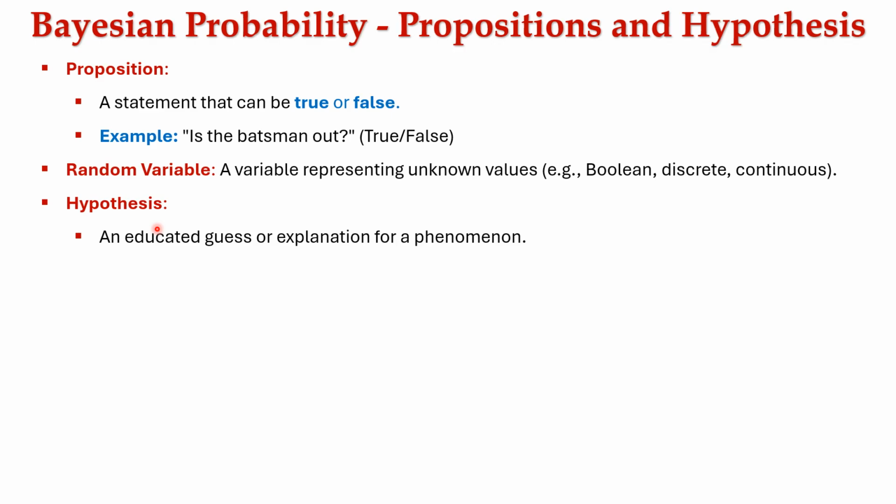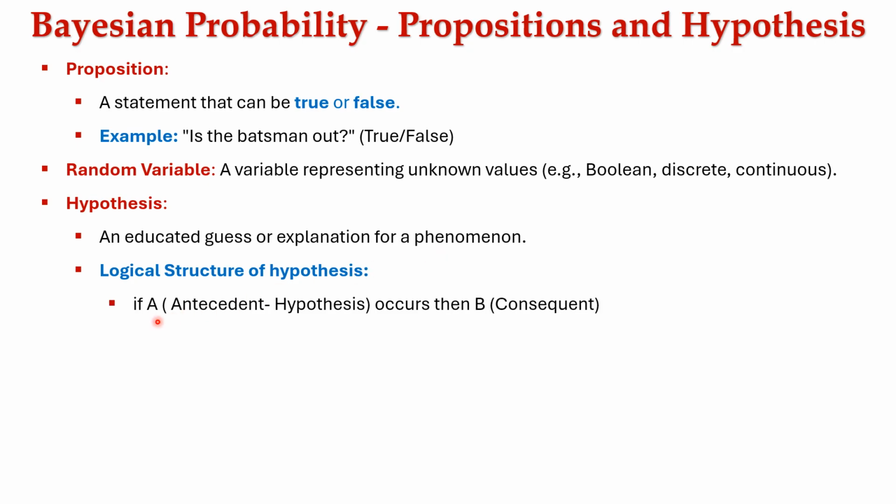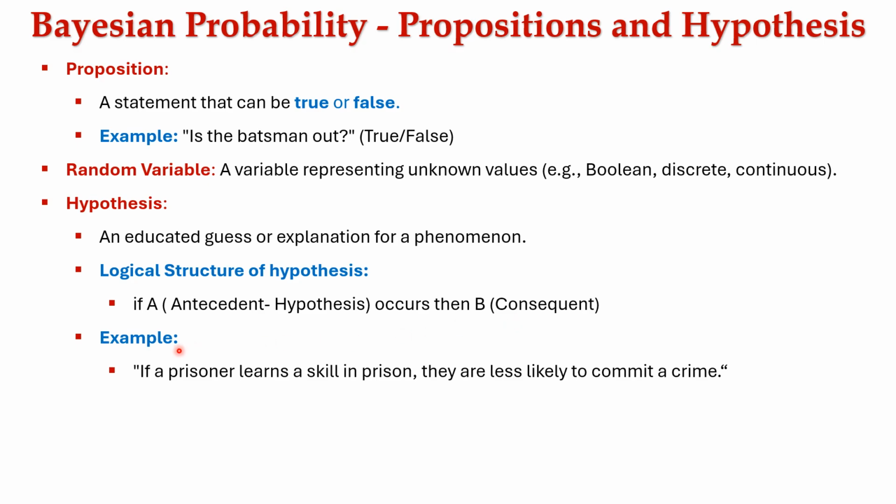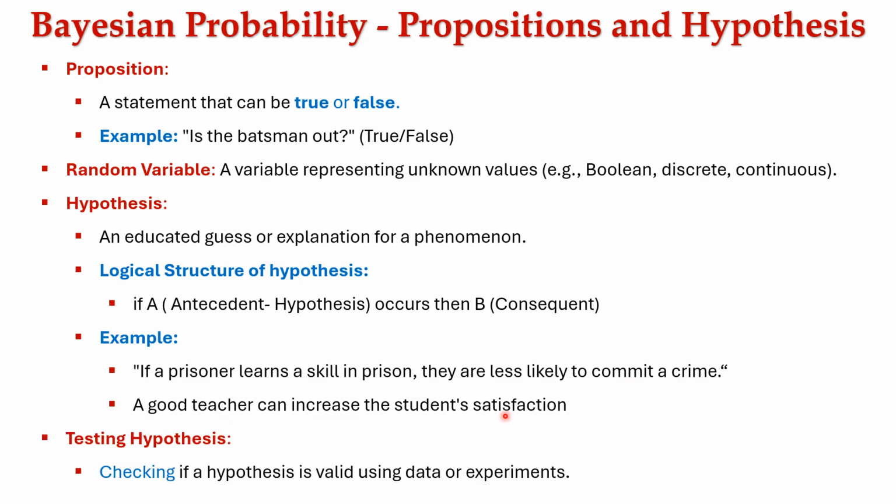Next, hypothesis is an educated guess or explanation for a phenomenon. The logical structure for hypothesis is if A, then B. Here, A is also known as antecedent, which is the hypothesis, and B is called the consequent. Example, if a prisoner learns a skill in prison, they are less likely to commit a crime. A good teacher can increase the student's satisfaction. Testing a hypothesis can check if the hypothesis is valid using the data or experiments.